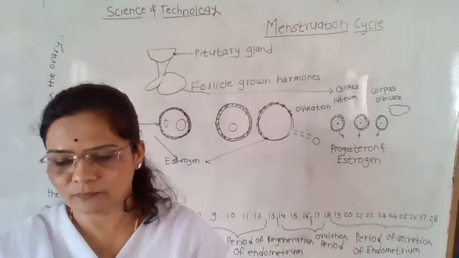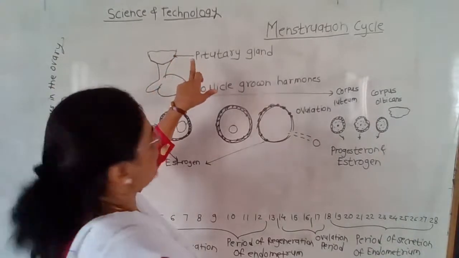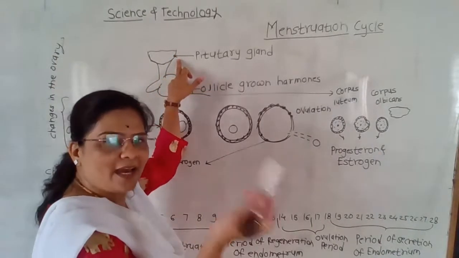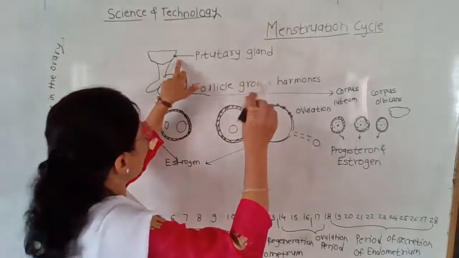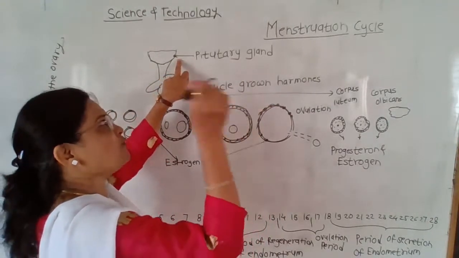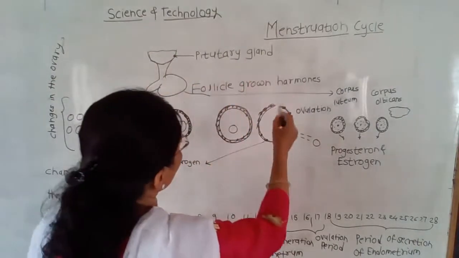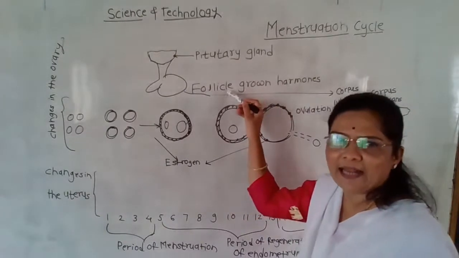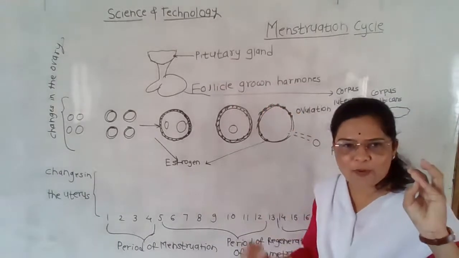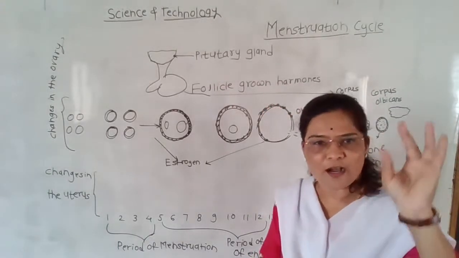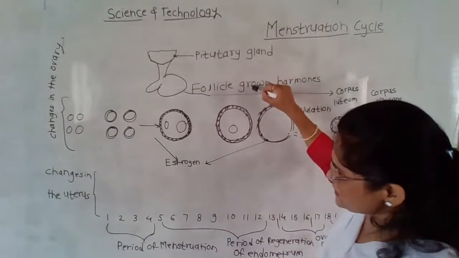Students, look at the diagram. This is the pituitary gland. The pituitary gland is present in the brain, and it is the boss of all the chemical glands, the endocrine glands, and it secretes the follicle growth hormones. Those hormones are follicle stimulating hormone, luteinizing hormone, progesterone and estrogen. This is called the endocrine system.